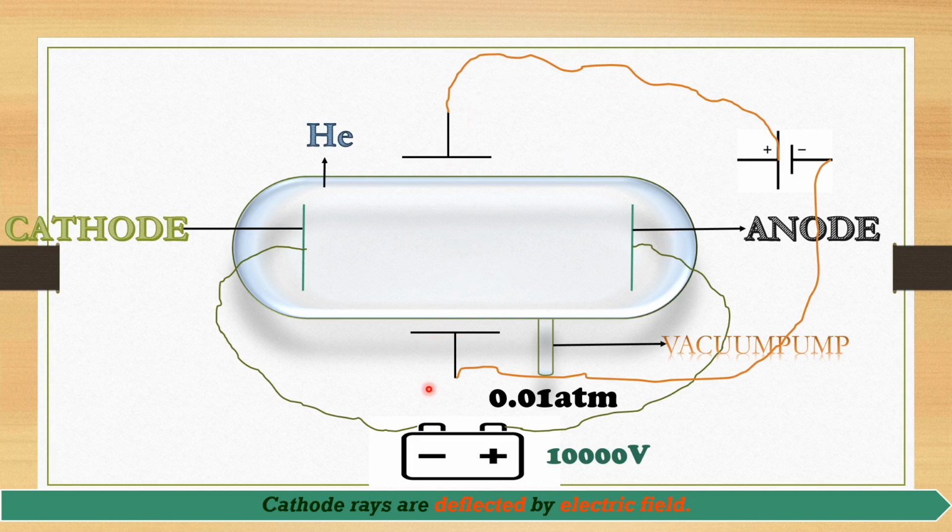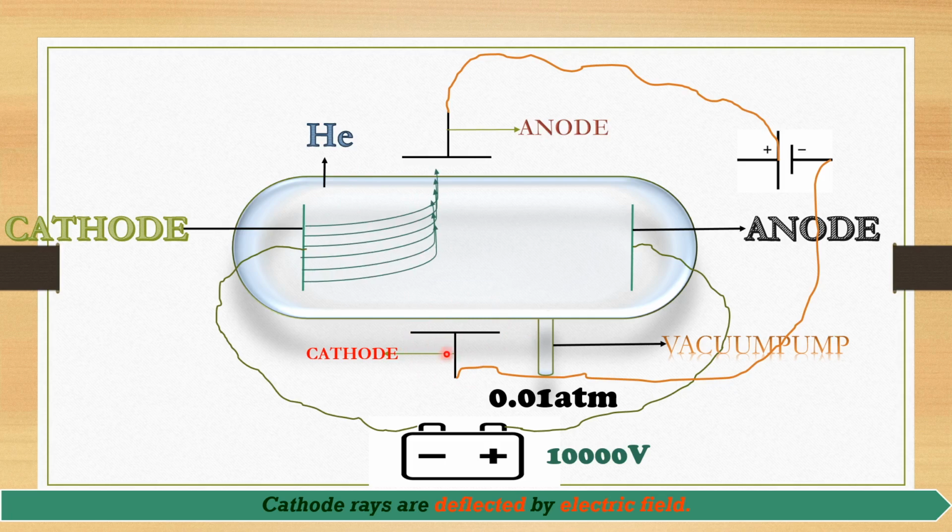The electrode connected to the positive terminal of the battery, as we already know, is the anode, and the electrode connected to the negative terminal of the battery is called the cathode. When he subjected the rays to the outside electric field, he observed the rays are deflected by the cathode and attracted towards the anode.